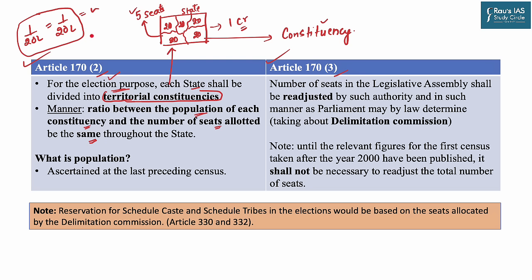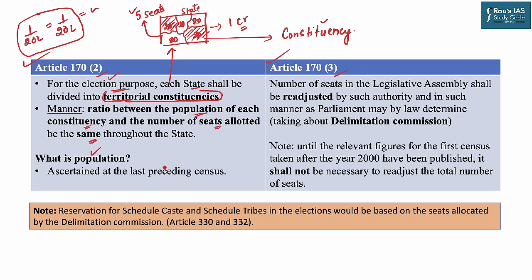Now there might be a chance that one area, let's say this particular area, is larger than the other area. So you might see in the map of the Election Commission that there are certain constituencies which are very small. For example, constituencies in Delhi are very small with respect to the Lok Sabha, while in Jaisalmer it is very large, and the same is true of the constituency of Kutch. So the ratio of population to seats should be equal across the state. Now, what is population according to this article?